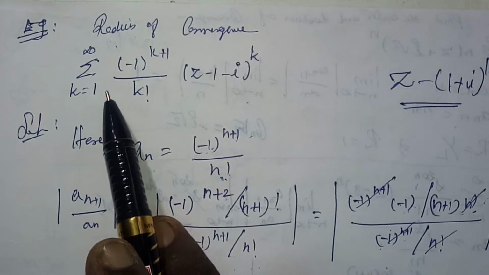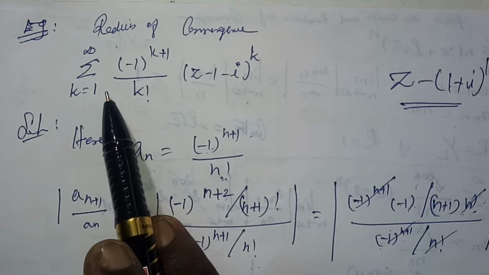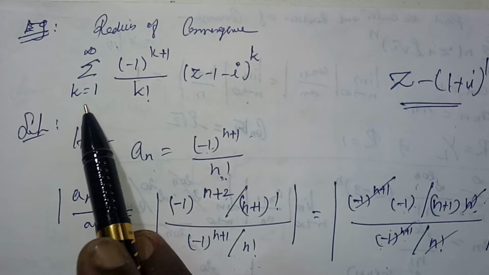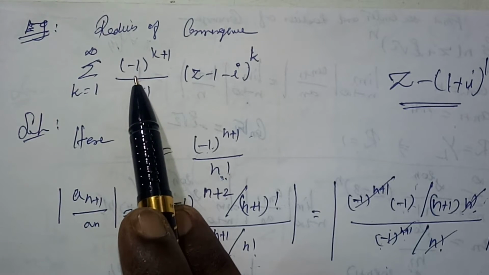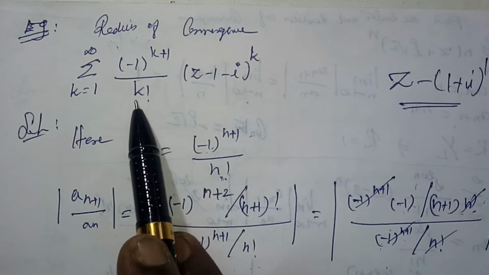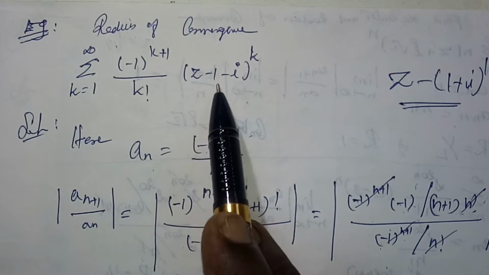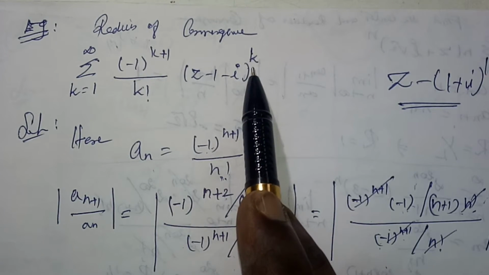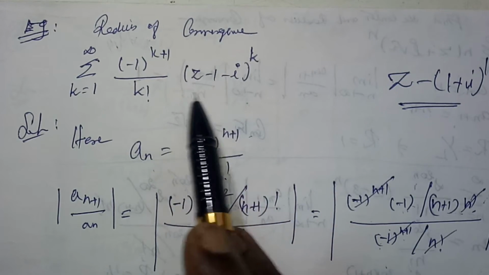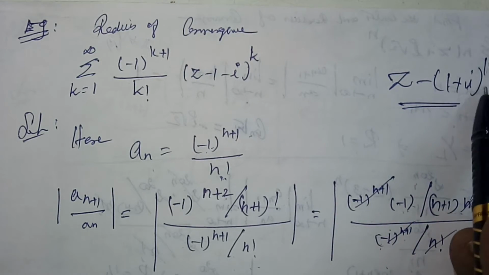The question is: find the radius of convergence of a power series, summation k equal to 1 to infinity minus 1 power k plus 1 divided by k factorial times z minus 1 minus i whole power k, right? So I am going to write it as z minus of 1 plus i power k.